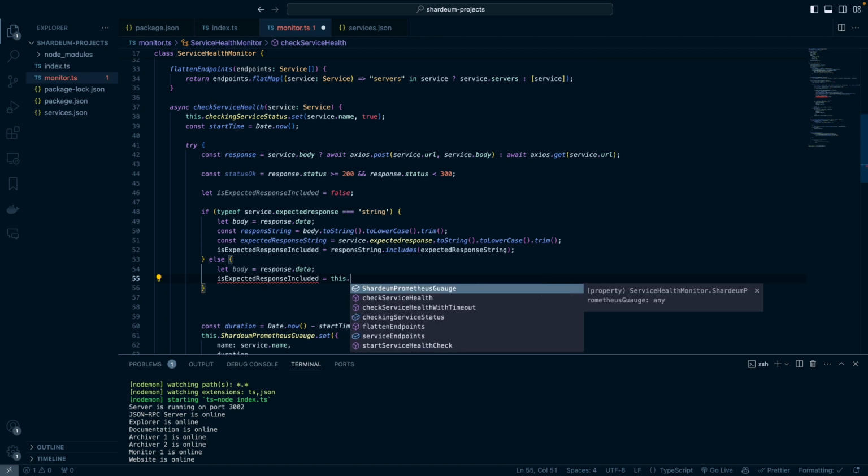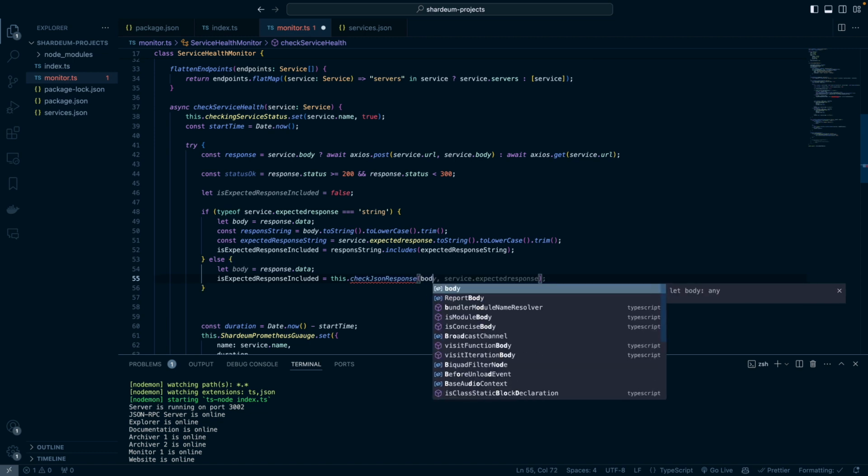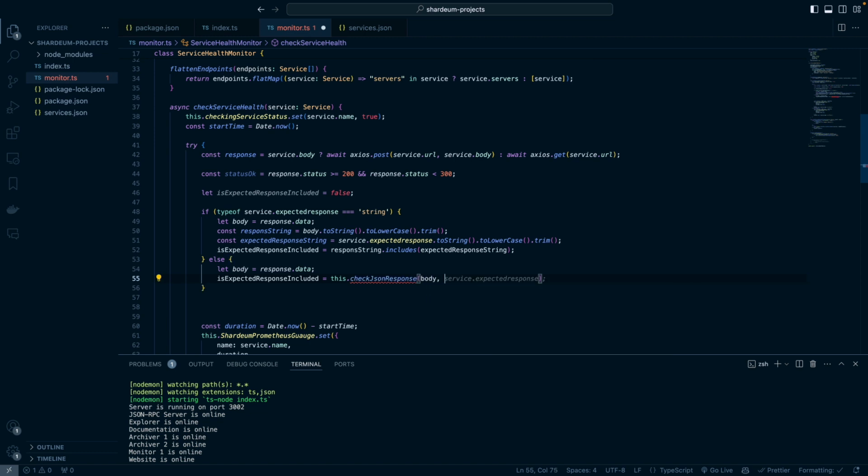Let's call it checkJSONResponse, and we will pass it the body and the expected response. So we haven't created this function yet, but we're going to do that right away.